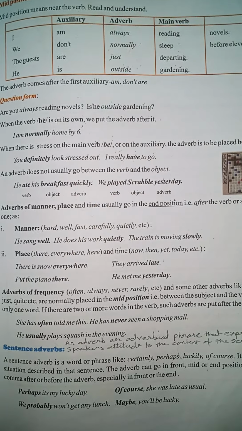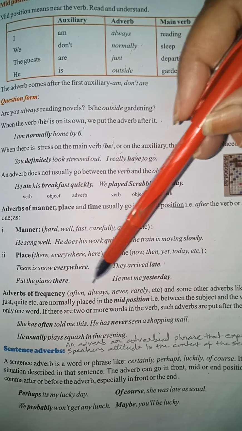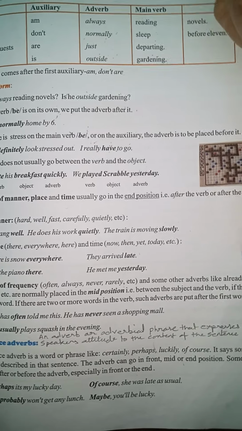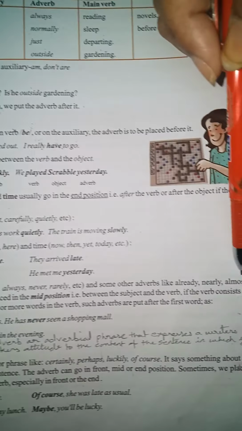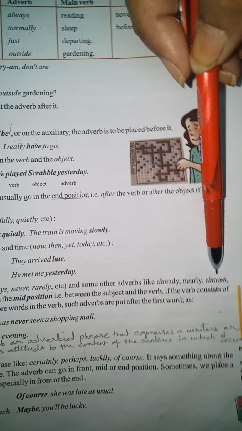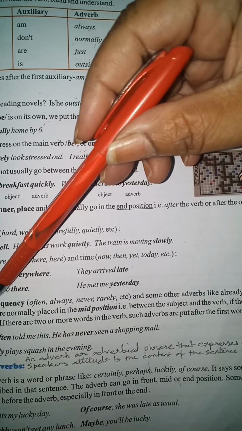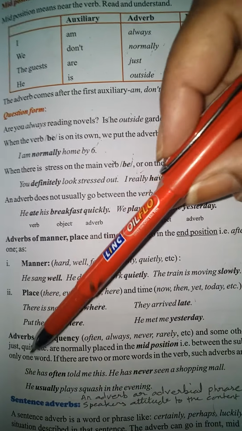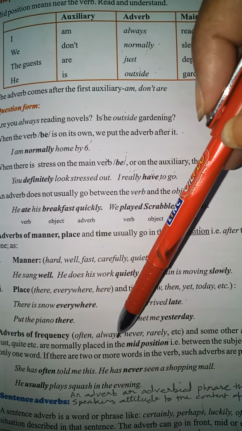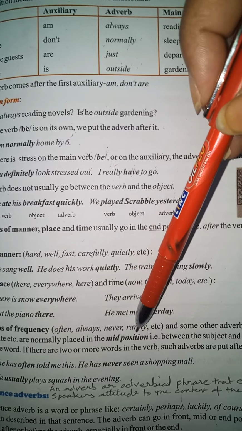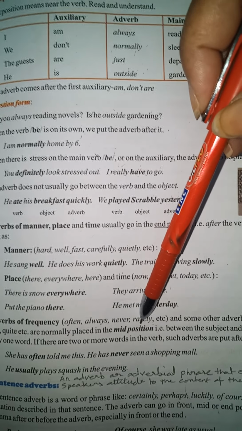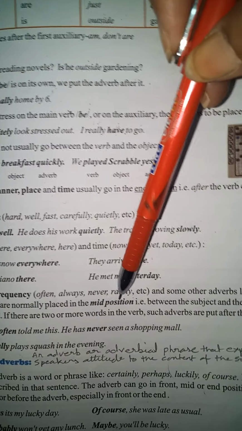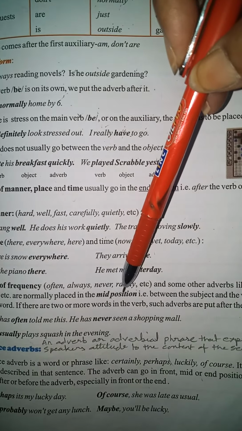Next we have adverbs of frequency. Adverbs of frequency use words like often, always, never, rarely, etc. And some other adverbs like already, nearly, almost. You can see them here. Just, quite, etc. are also used in the same manner. These are also adverbs of frequency. So they are normally placed where in a sentence? They are normally placed in the mid position. So what do you have to remember? That adverbs of frequency are placed in the mid position in a sentence.